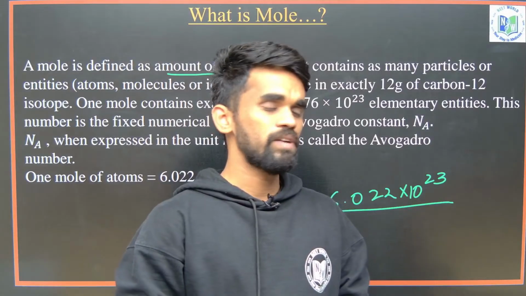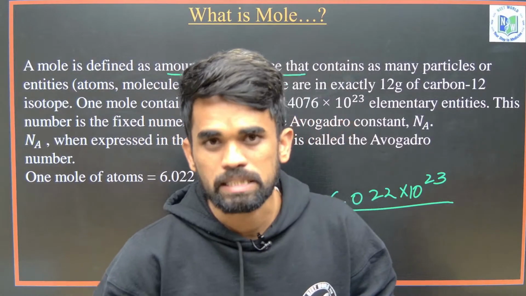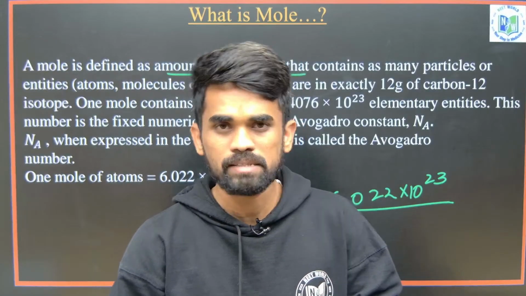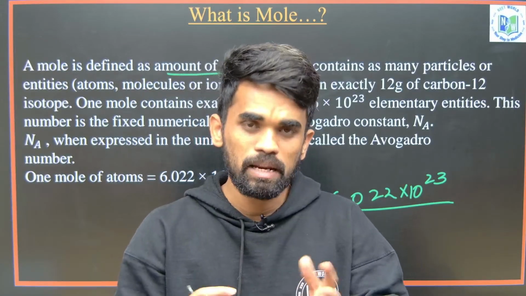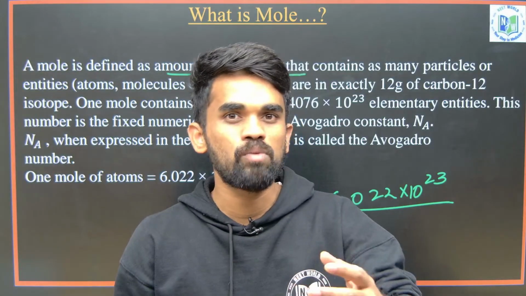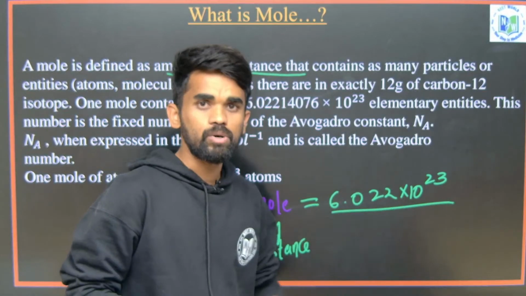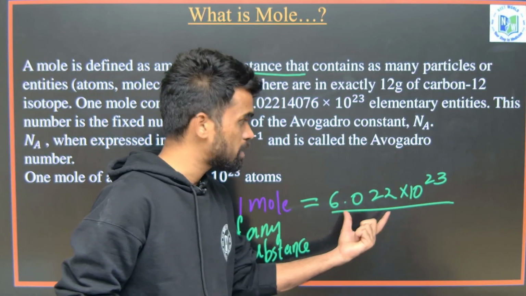Now for example, if we go to the market, we will be saying dozen apples, right? So what do we mean by dozen apples? 12 apples we are saying, no? Similarly, instead of using dozen, if I say 1 mole of apples, you should understand that this many number of apples you have taken. It is a very big number, see, right?